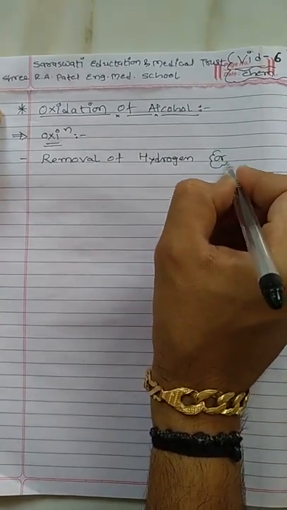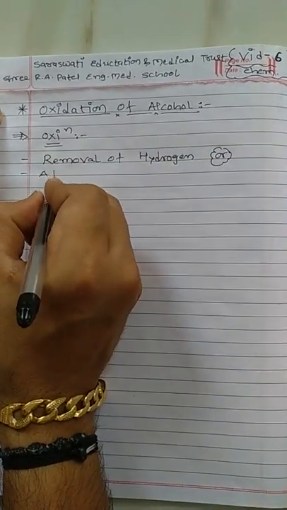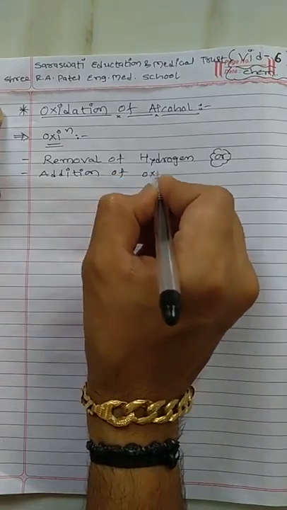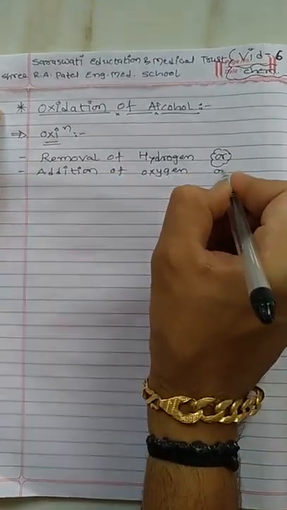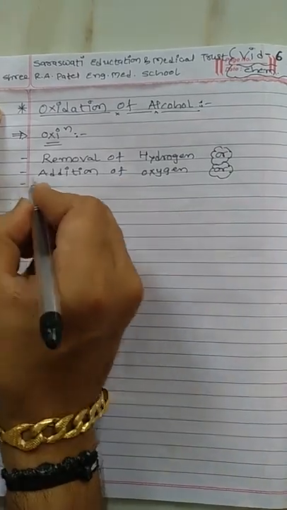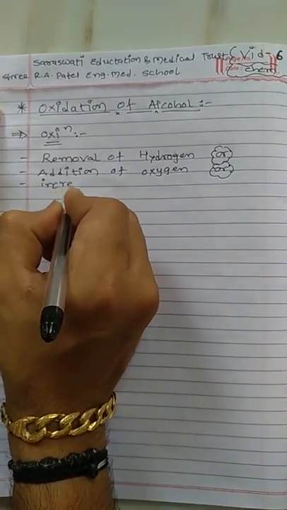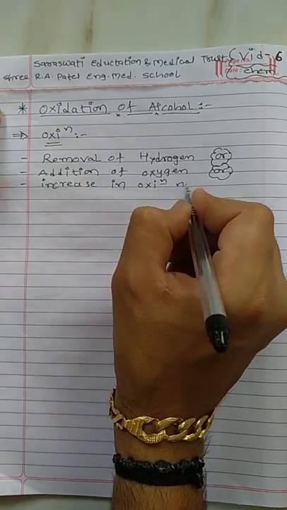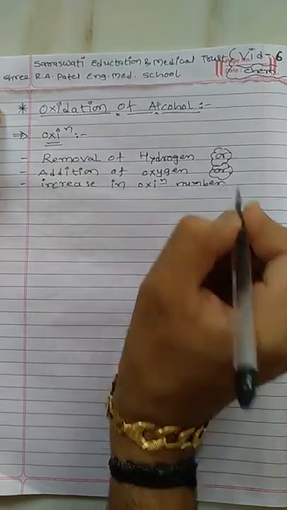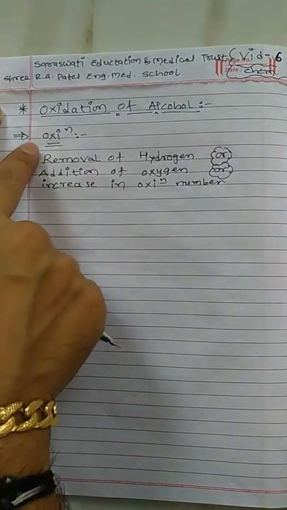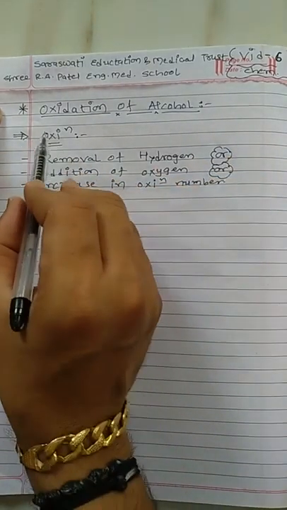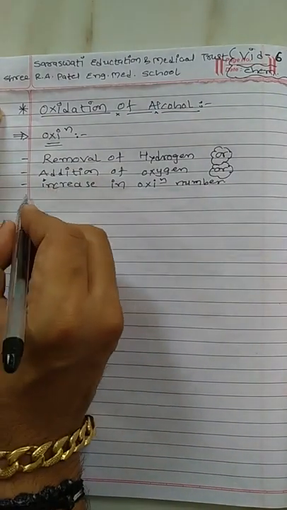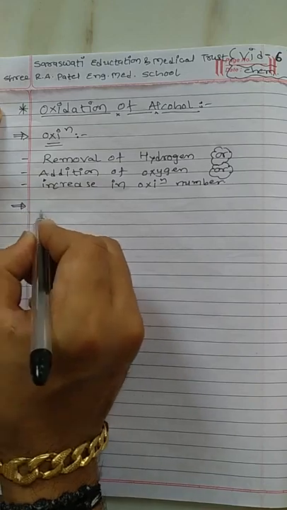or addition of oxygen or increase in oxidation number. These are the definitions of oxidation. So for oxidation purpose we require an oxidizing reagent. So let us discuss about oxidizing reagents.